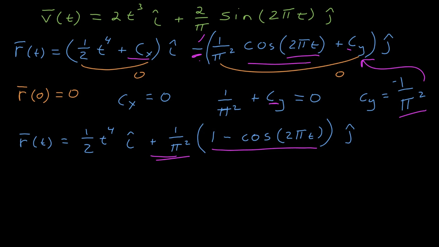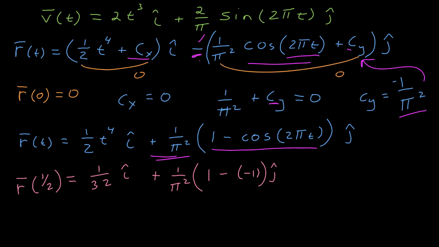I want to be able to find the magnitude of this vector at t is equal to 1/2. So I first find the vector at t is equal to 1/2. I put in 1/2 for t, and I get 1/32 I hat. And now the y component, if I put in t is equal to 1/2, this now is equal to pi, and cosine of pi is negative 1. 1 minus a negative 1 is just 2, so I'm left with 1/32 I hat plus a 2 over pi squared j hat as the position vector at t is equal to 1/2.